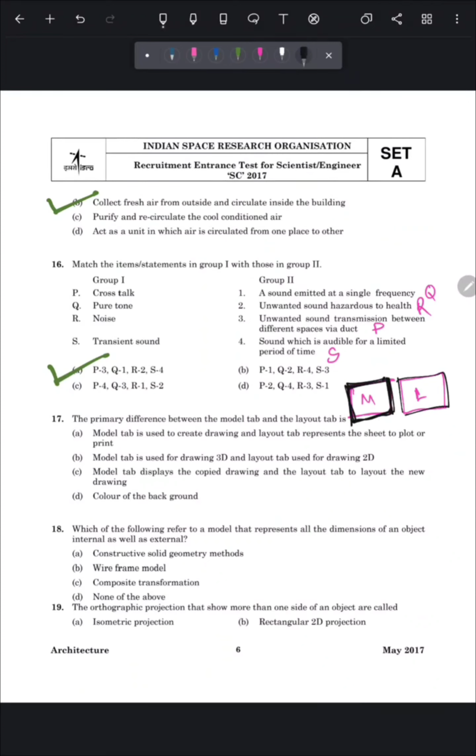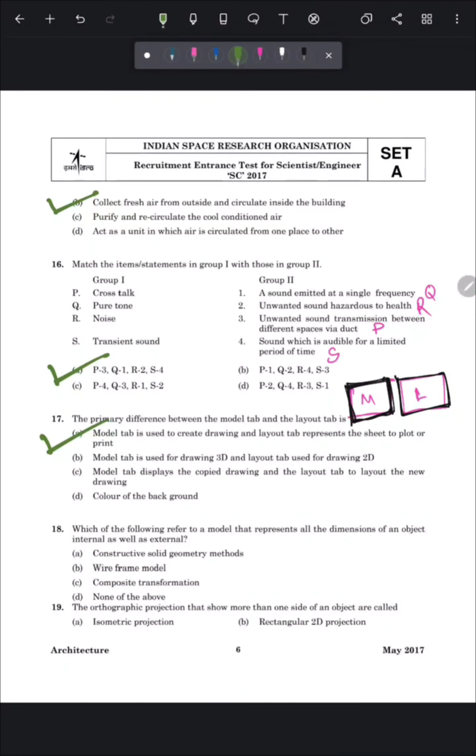Layout tab is where you can set your page of desired size, and it is mainly used to display the drawing as a sheet. From this you can print the sheet. So its answer is option number A. Model tab is used to create drawing and layout tab is used to represent the sheet to plot or print.